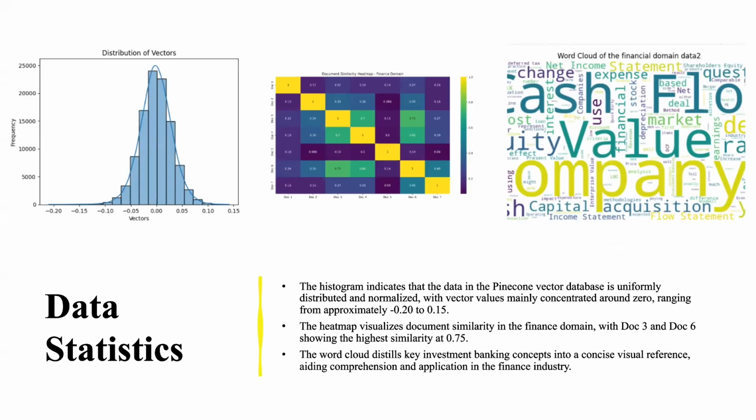We also analyzed the data statistics for our data, where the first histogram indicates that the Pinecone vector database is uniformly distributed and normalized, with the vector values mainly concentrated around zero, which is a good thing for us. In the middle, we show the heat map to find the similarity between different documents, just to ensure that it all belongs to one domain of choice. We also used tools like word cloud to get the gist of the domain data that we were using for this knowledge base.